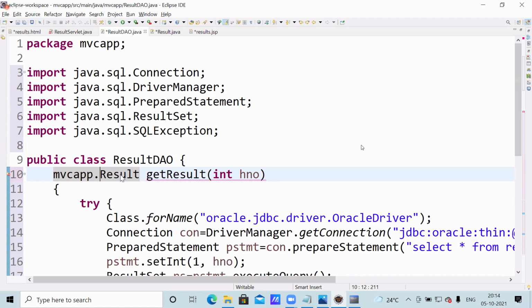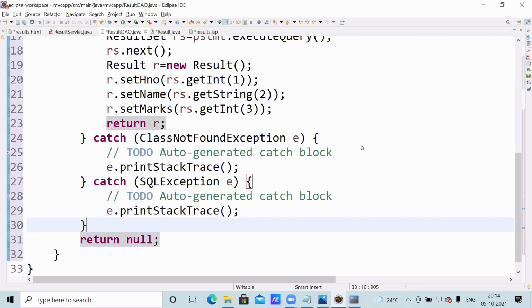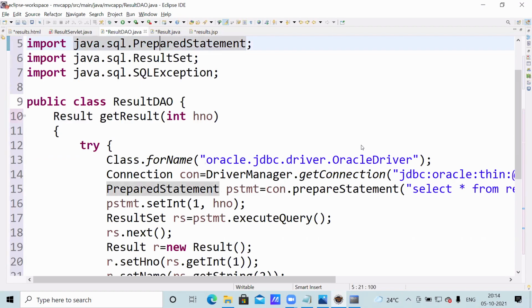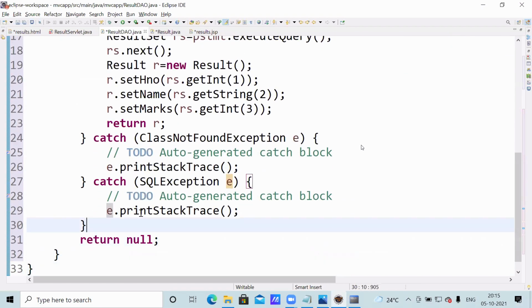This is not related here, but the JSP in the same app package works, while the result set JSP doesn't work. Here, what is the return type? We have tried return inside the try block, something return null. Now it has gone, because it is in the try block. Suppose an exception occurs, then control jumps to the catch block. That's why something return null.